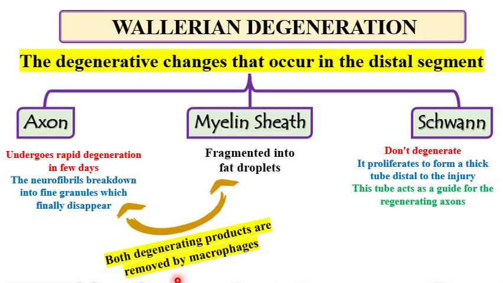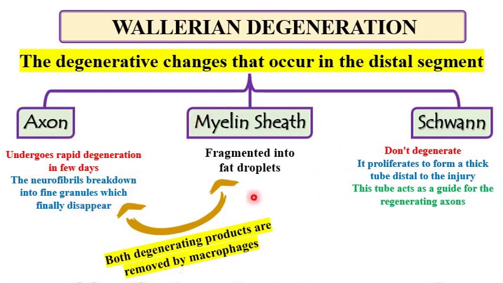So, if an injury occurs in the nerve, there are changes in the cell body and changes in the axon. The changes in the cell body are called retrograde degeneration. The changes in the axon are called Wallerian degeneration. What happens in the axon during Wallerian degeneration? The axon undergoes rapid degeneration and the neurofibrils break down.